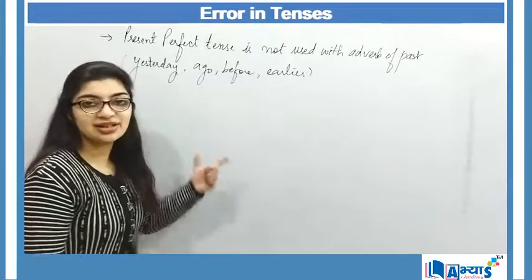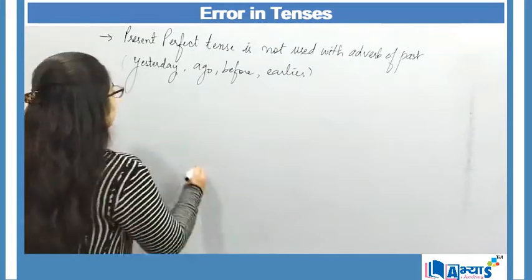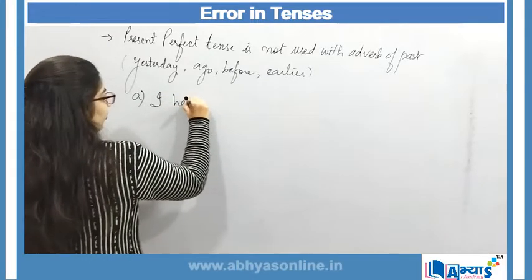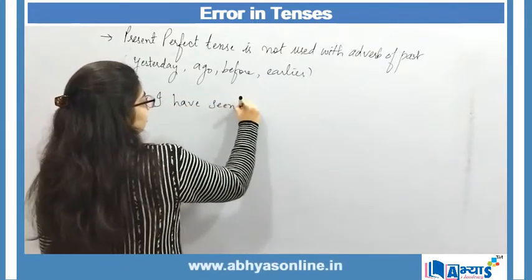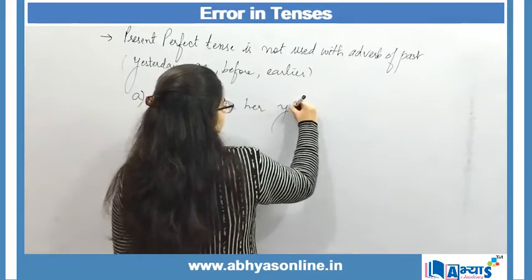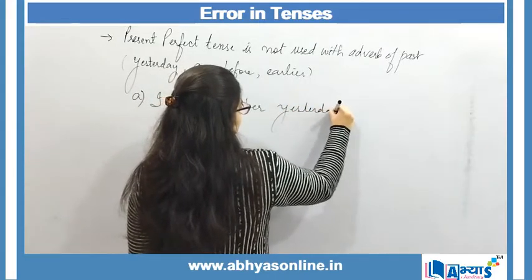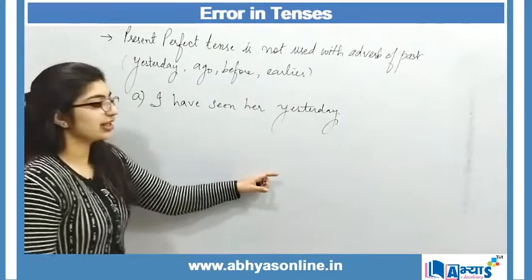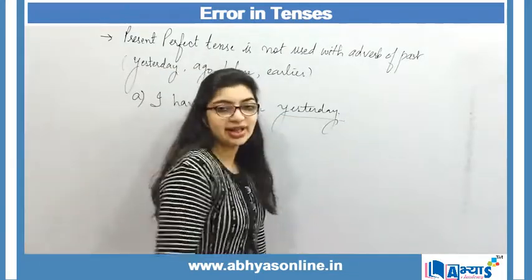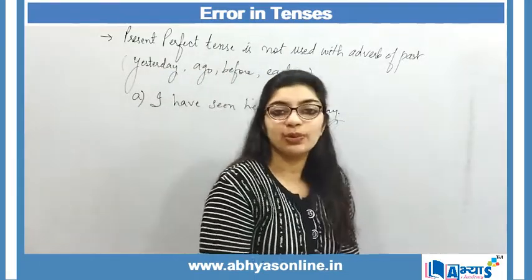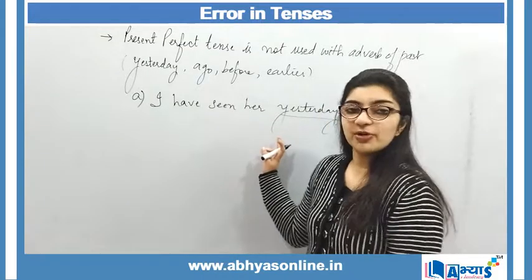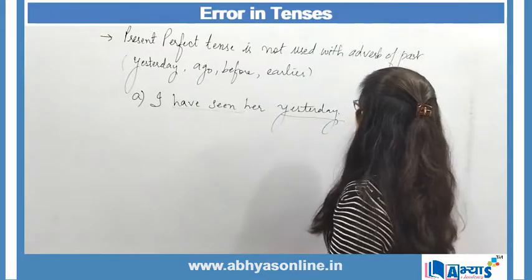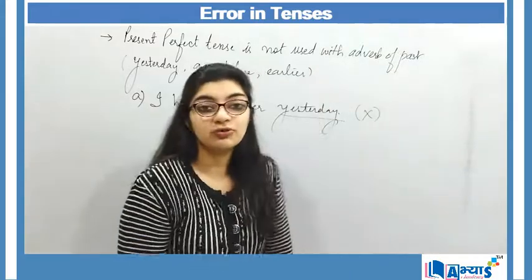So let us understand this concept through examples. The first example over here can be, I have seen her yesterday. When I say I have seen her yesterday, here I am making use of yesterday, and yesterday is an adverb of past, and with an adverb of past we do not make use of present perfect tense. So here again my sentence is wrong because it does not follow the rule.